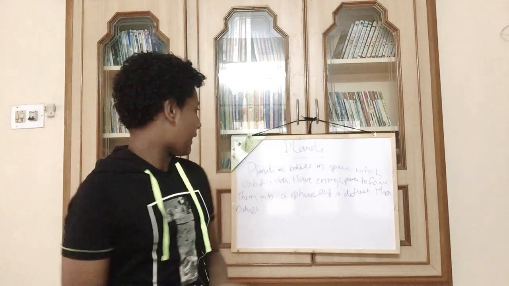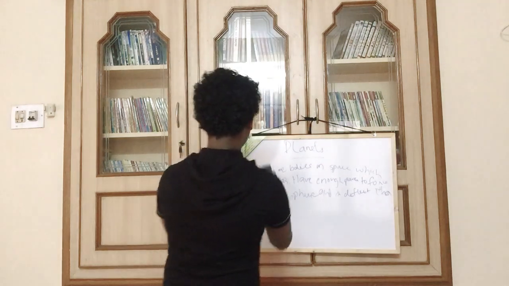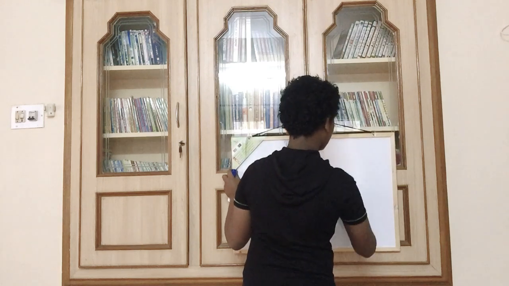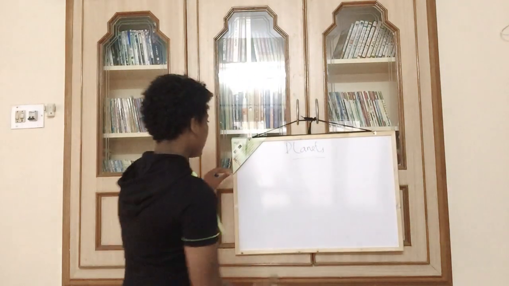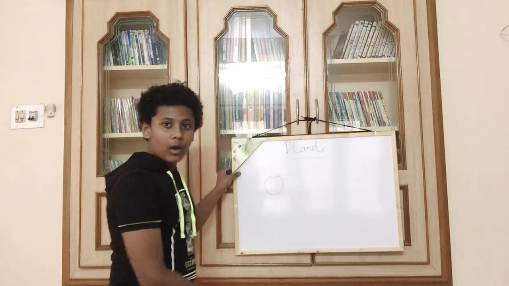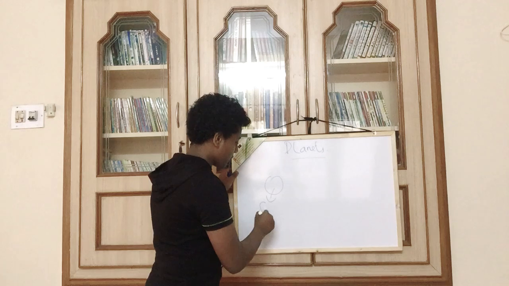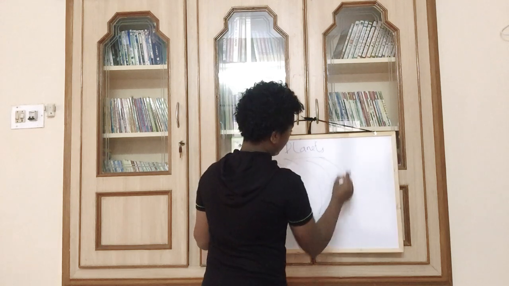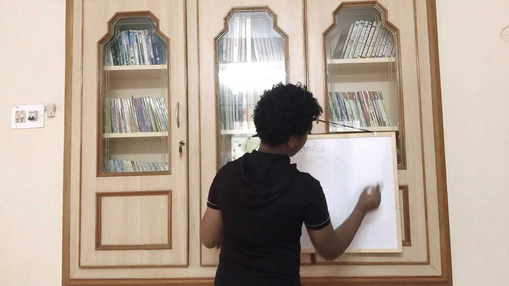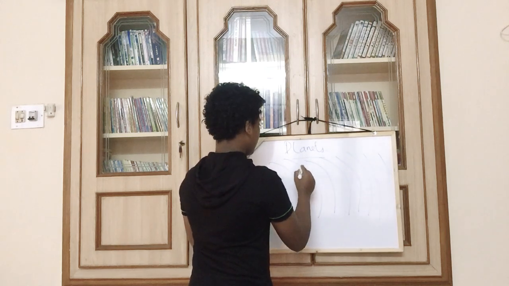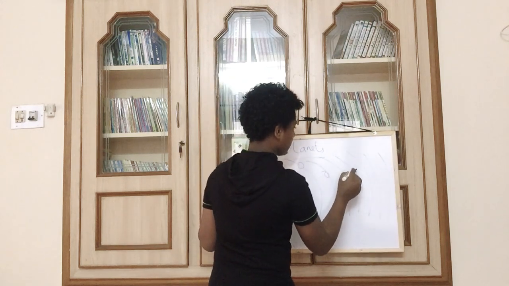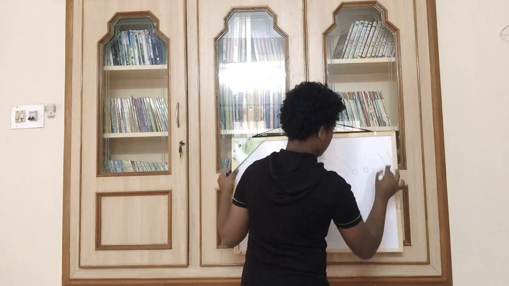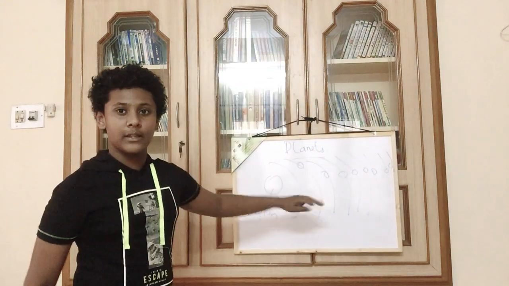When you look at our solar system, just a second, let me rub everything off. Okay, so this is our Sun, and we are orbiting this Sun, which is a star. Now we have orbits: 1, 2, 3, 4, 5, 6, 7, 8. So Mercury, Venus, Earth, Mars, Jupiter, Saturn, Uranus, and Neptune. Sorry, I forgot to add the 8th one. You can see the orbits now.